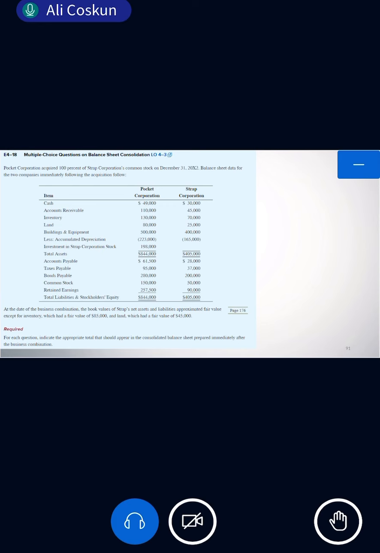The total is 407,500. Correct? Here we have only two items, common stock and retained earnings, correct? We have only them.